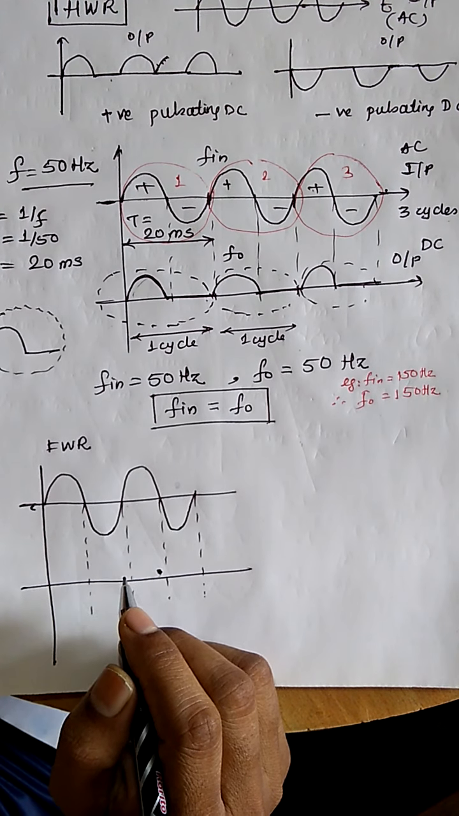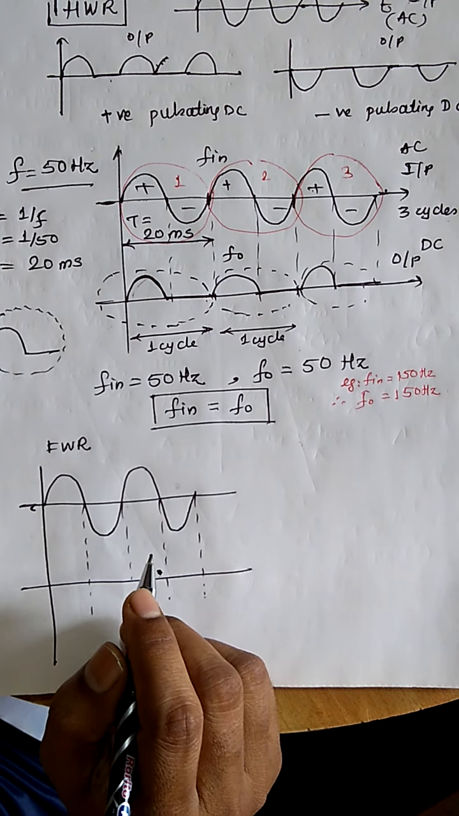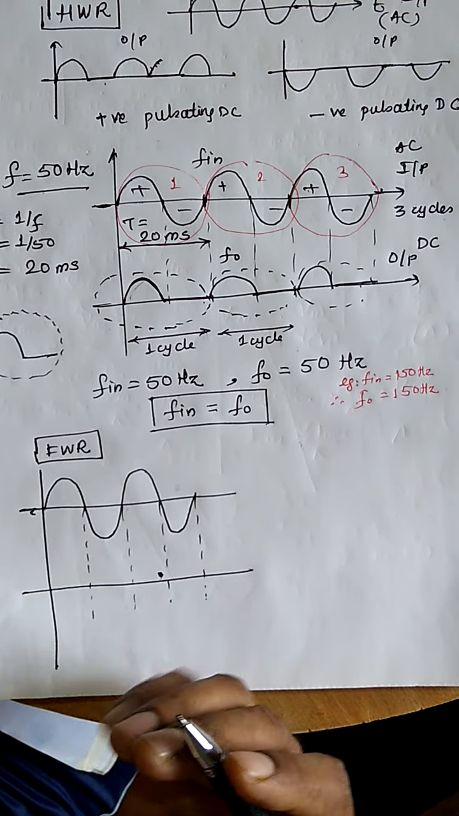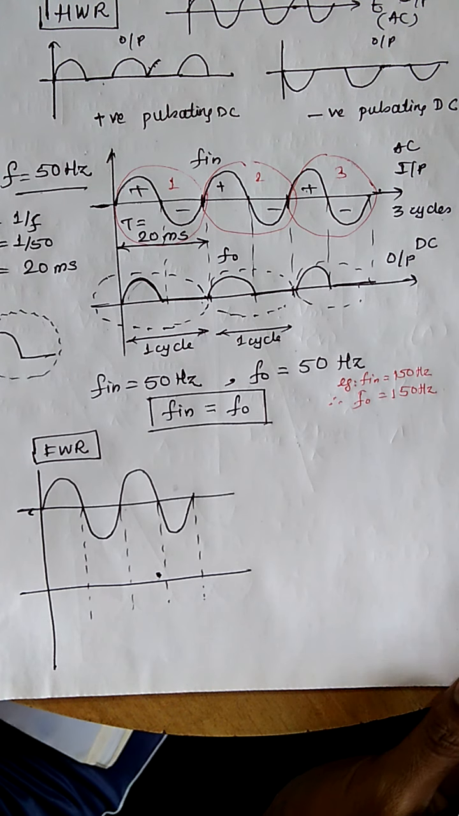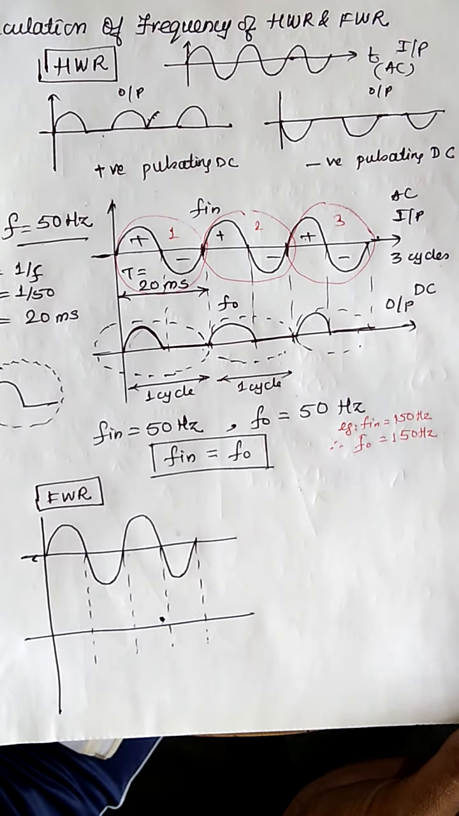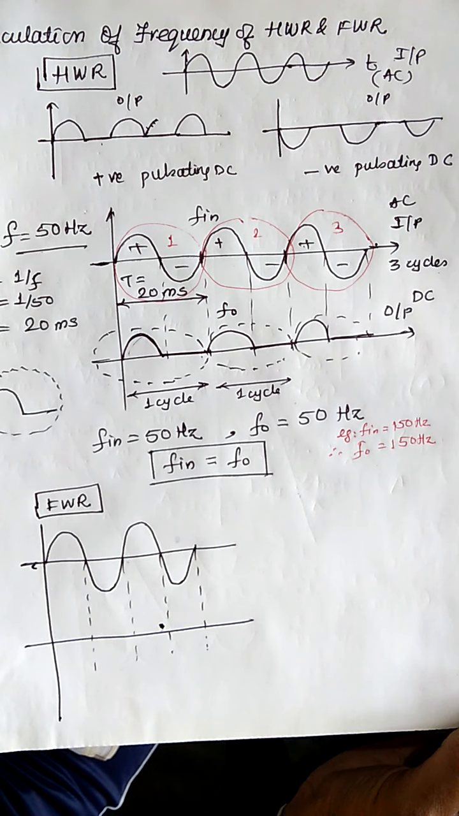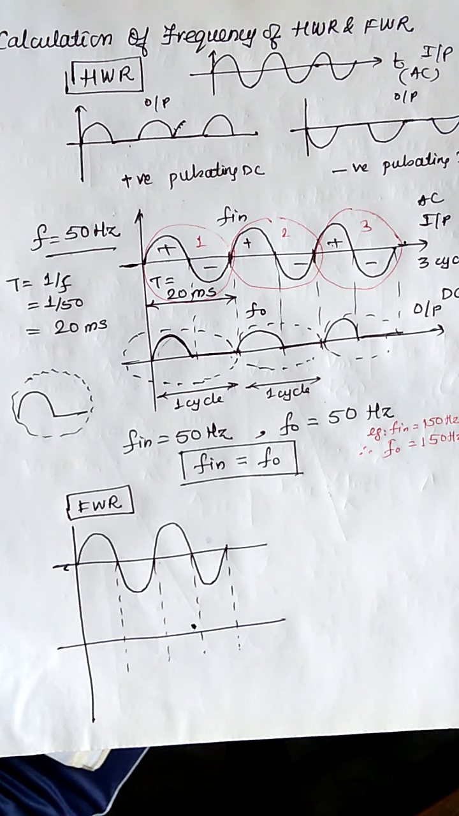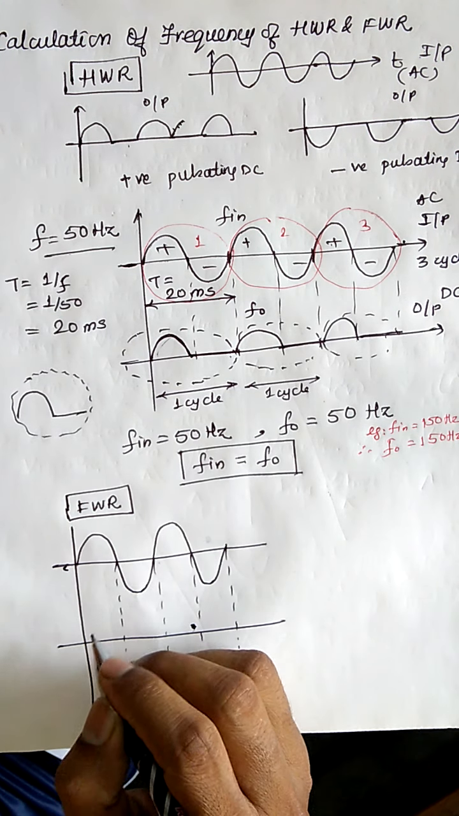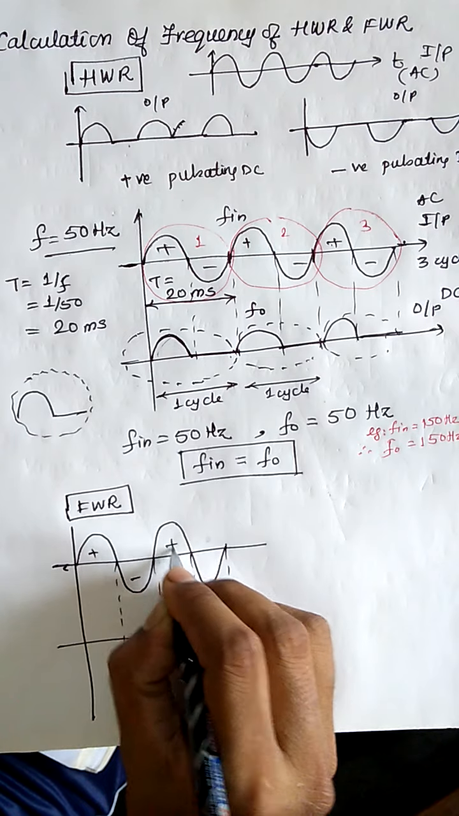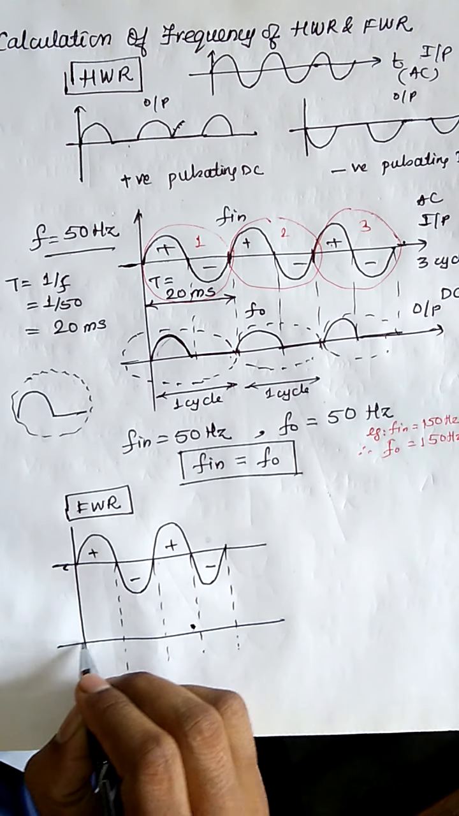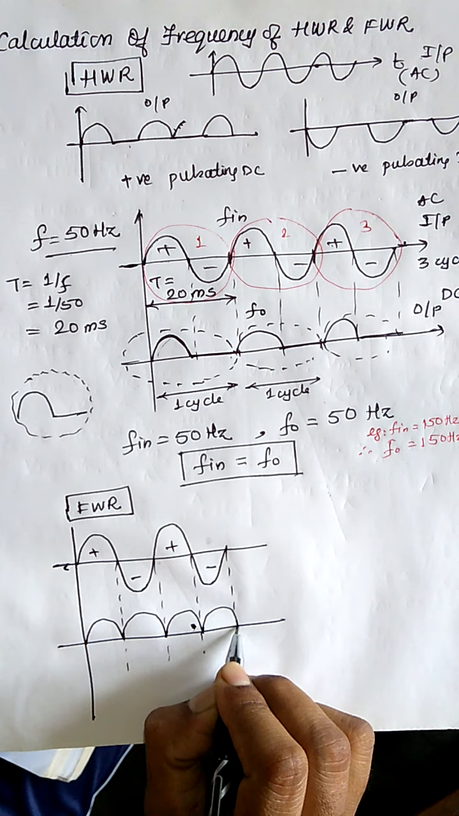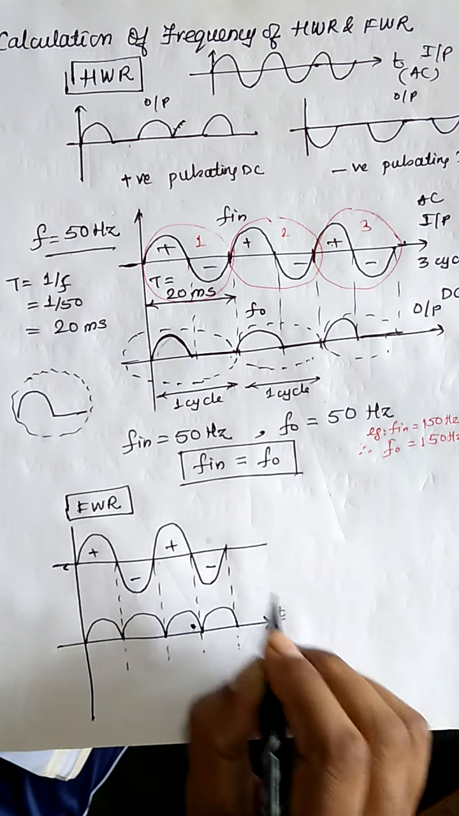Now we will discuss the frequency of full wave rectifiers. Output is the same for the bridge type and for the center tap transformer full wave rectifier. So we will see the calculations. Now it consists of a positive half cycle, a negative half cycle, positive half cycle, negative half cycle. So the output is all the positive half cycles or all the negative half cycles. Here I have represented only the positive half cycles.